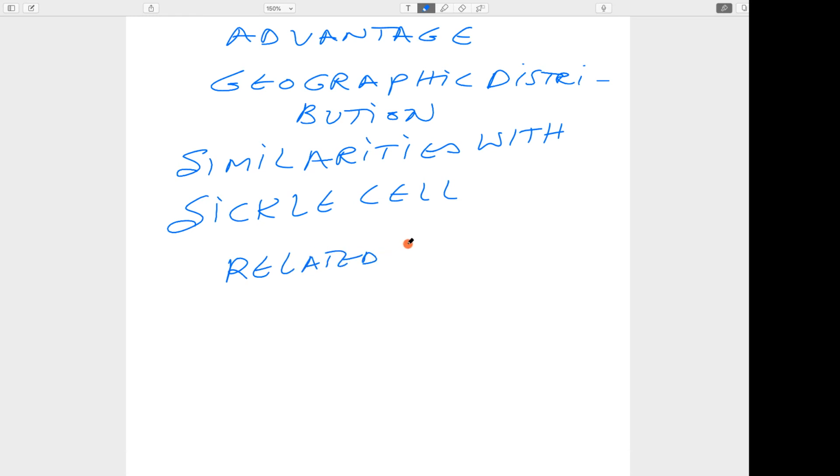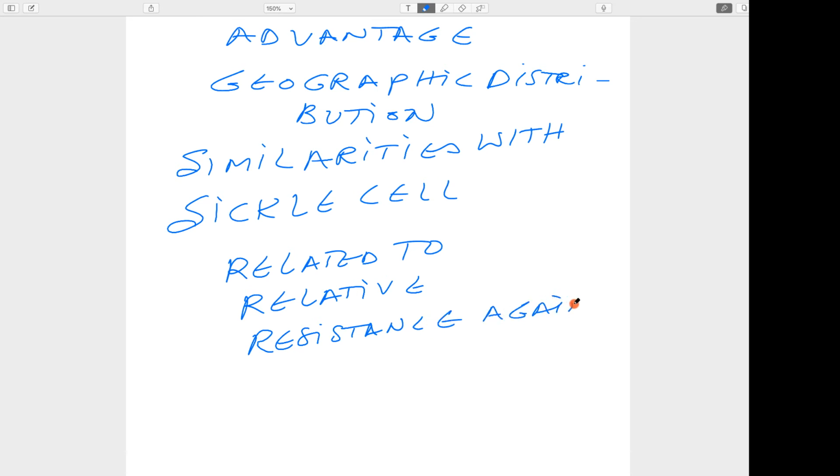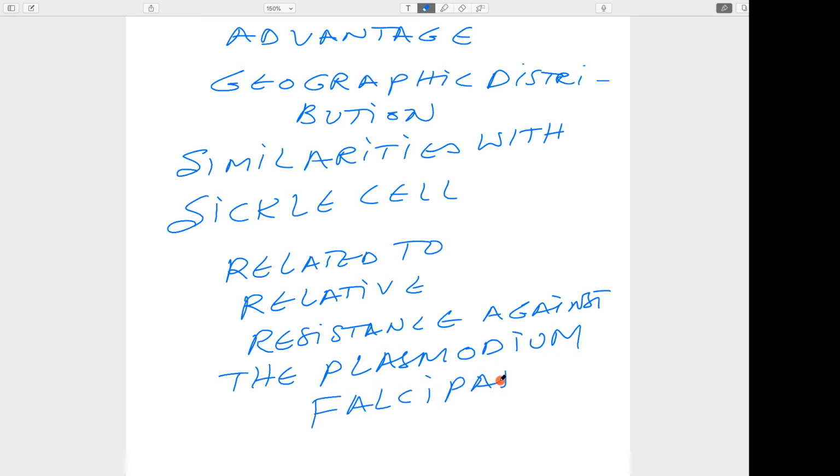So this is a relative resistance against the Plasmodium falciparum malarial parasite.